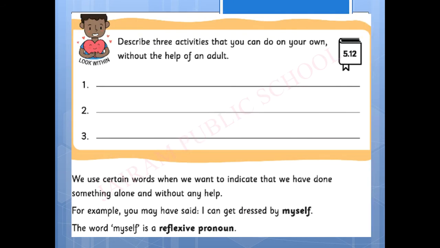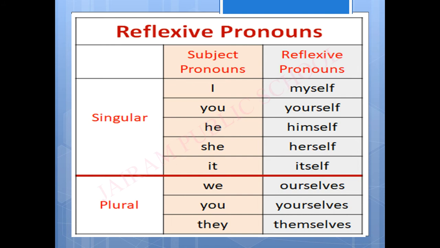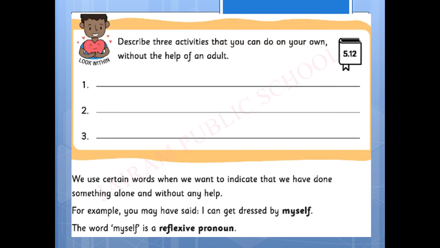So here is an activity for you. Look within. Describe 3 activities that you can do on your own without the help of an adult. So without your parents' help, your siblings' and your elders' help, you have to do certain things by yourself. What are those? That you have to write here. So you may wear a dress by yourself, you can get ready for school by yourself. So like that you have to think and write.